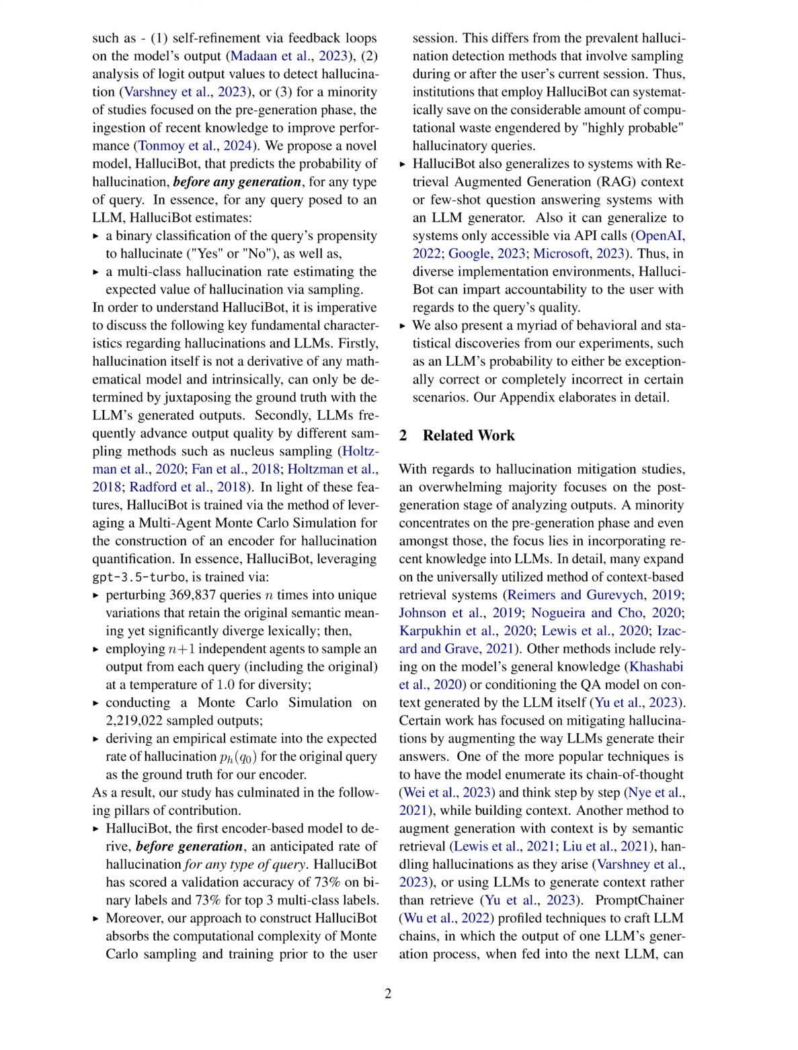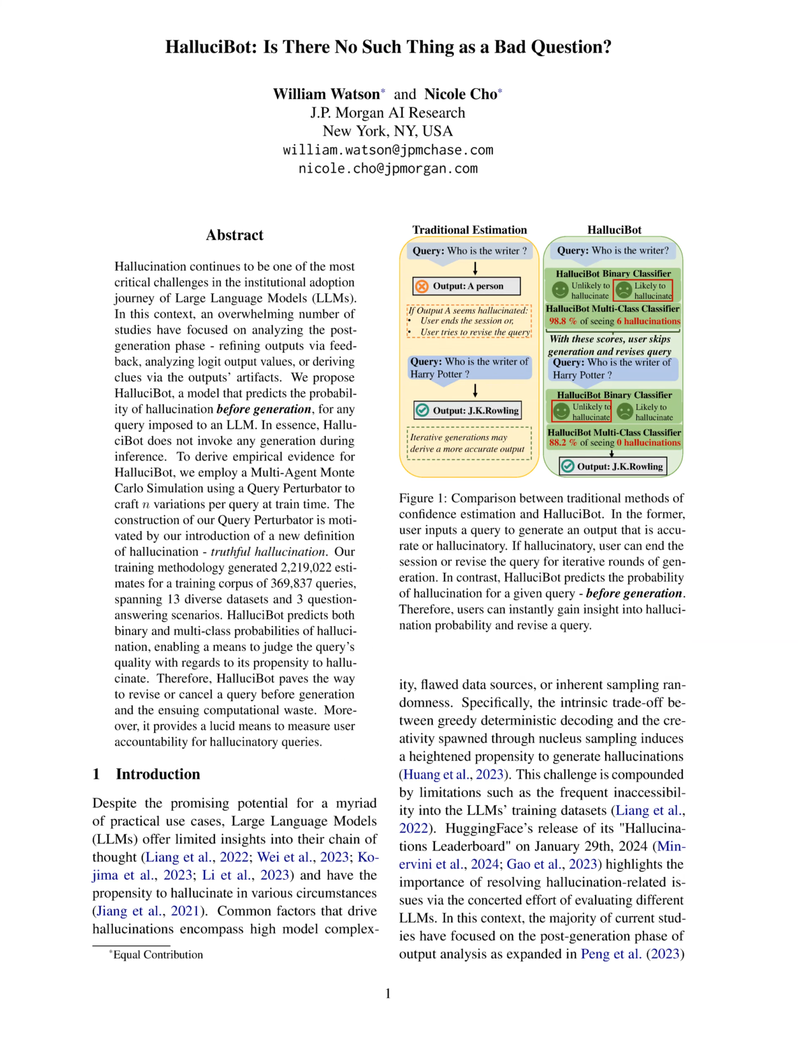2. Encoder-based model. HalluciBot is the first encoder-based model to derive an anticipated rate of hallucination for any type of query before generation. This approach enhances the accuracy and efficiency of hallucination detection, compared to methods that rely on multiple generations during a user's session. 3.